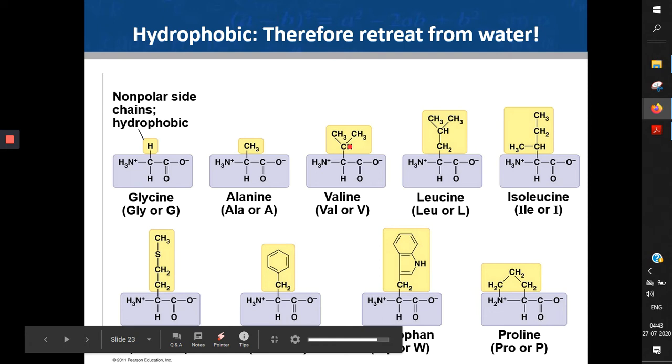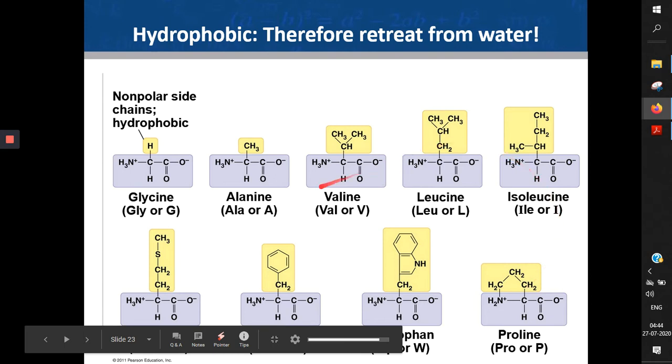In valine, the R group is a propyl group. In leucine, it is a butyl group. You can see 4 carbons are there, single bonded, and so on. This is also a butyl group, but the formation of the butyl chain is different. This is isobutyl, and this is not. This is a simple N-butyl. Now, at some places you will see that the R group will have a sulfur also. So this has a sulfide bridge or bond. Sometimes you will see that the R group will have a ring attached or a double ring, or it can form a structure like this.